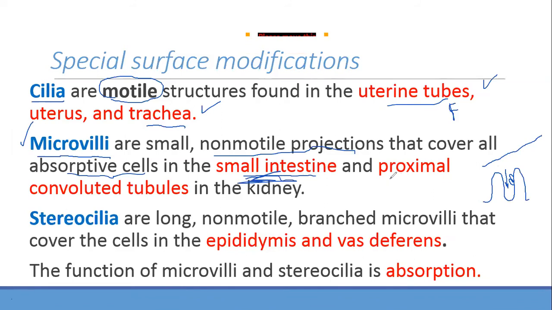And it is also there in the kidney. In the tubule, have you heard the word PCT? It's called proximal convoluted tubule in the kidney. Also the same, it is helping for absorption. It helps in absorption. Okay, good.